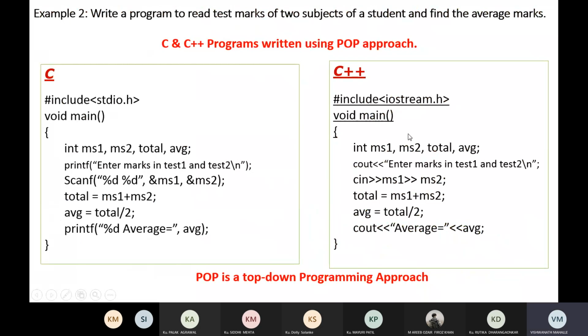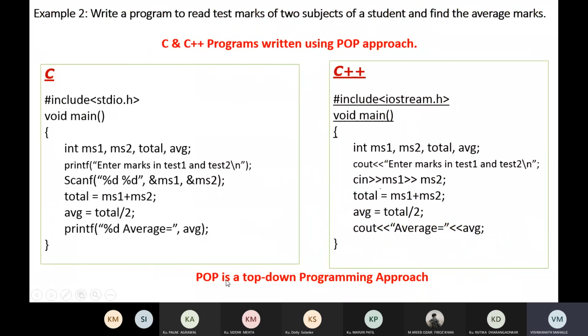In the same program in C++, we have also used the procedure-oriented approach. Here instead of scanf, we can use cin with this operator to read the marks in subject 1 and marks in subject 2, then calculate the total and then the average, and then print the average. When we use the procedure-oriented approach, we require to follow a sequence of steps from top to bottom.